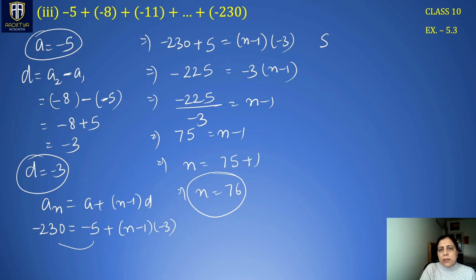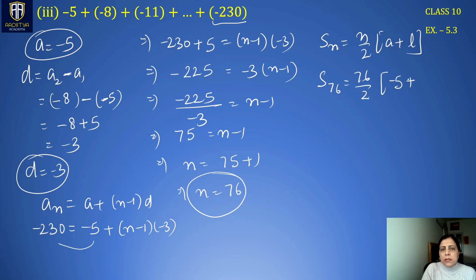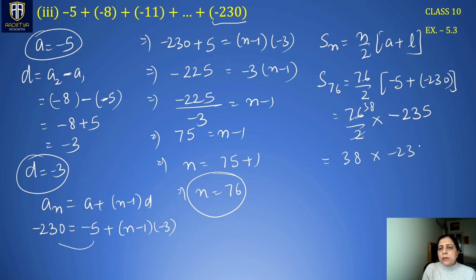So we use the formula Sn is equal to n by 2 times a plus l. L is known to us. This is the last term. S76 becomes 76 by 2. First term is minus 5 and last term is minus 230. So this becomes 76 by 2 multiplied by minus 235. This is 38. So we have 38 multiplied by minus 235.